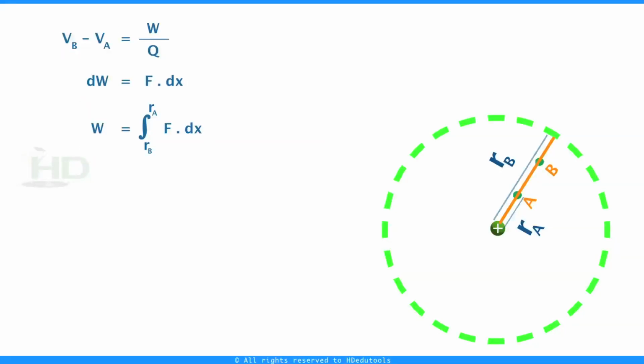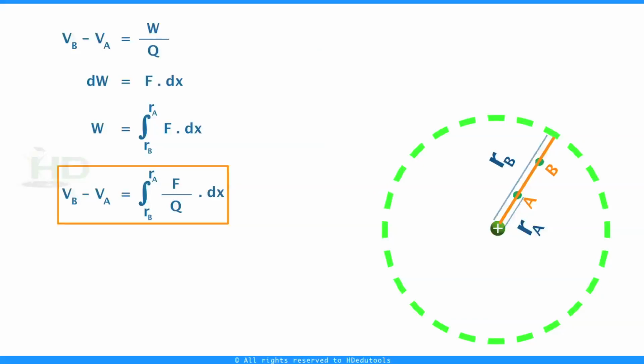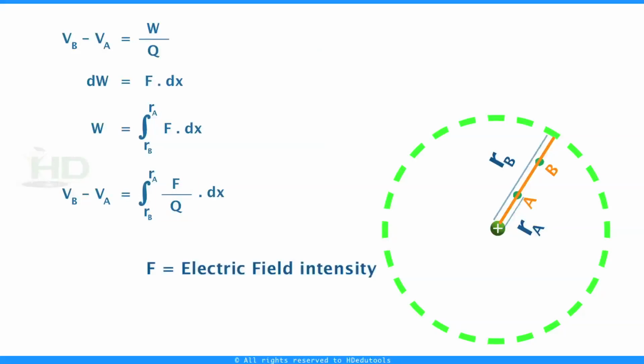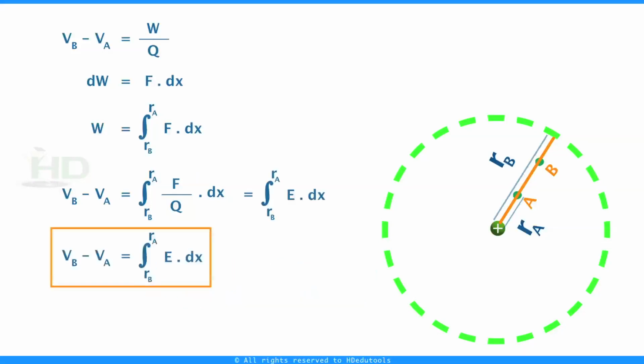So, the potential difference between B and A can be written as VB minus VA, equal to the integration from RB to RA of F by Q into dx. F by Q is nothing but the electric field intensity, where Q is unit positive charge. Now this is equal to the integration from RB to RA of E dot dx. This is the potential difference between any 2 points in an electric field.